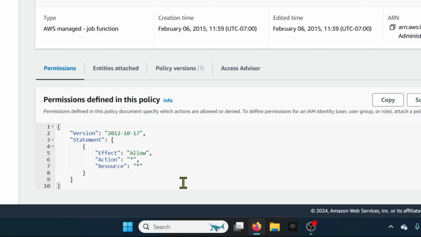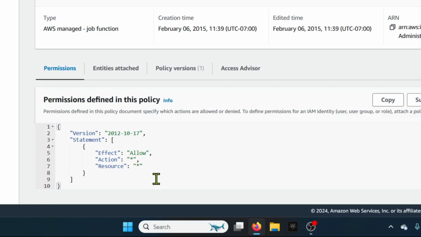It has a version. Then under statements, we have effect, action and resources. The effect specifies whether the policy allows or denies access. Then action specifies the operation that is being allowed or denied. For example, actions can include operations like listing the contents of an S3 bucket. Next, the resources specify the AWS resources on which the actions are allowed or denied. For example, a policy might specify an S3 bucket, EC2 instance, or a DynamoDB table.